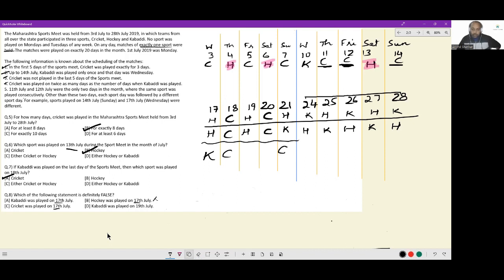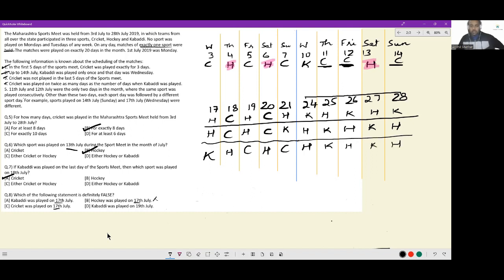Let me put down cricket here. Then I can have hockey. But I can't put down Kabaddi here. If I put down Kabaddi here, there are only 3 Kabaddis left. I can have Kabaddi, hockey, cricket, cricket, hockey, hockey, hockey, Kabaddi, hockey, Kabaddi, hockey.